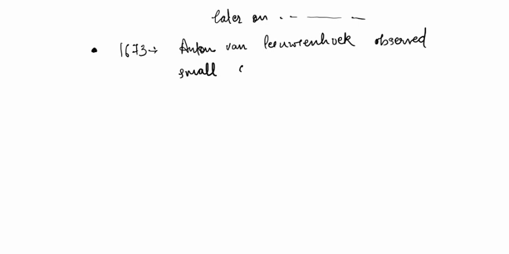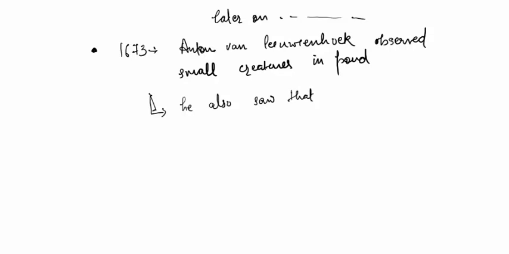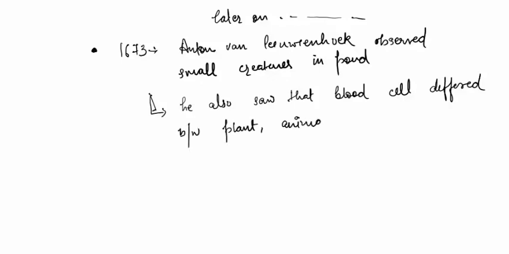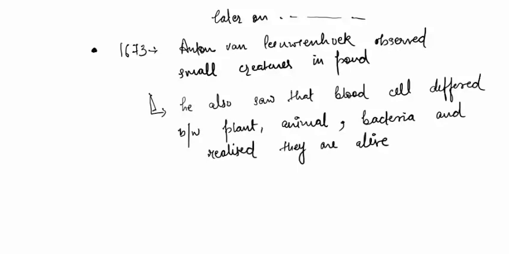There he observed smaller creatures like bacteria, plant cells, animal cells, and during his discovery, he also discovered that yeast, that we normally use in baking and other things, is alive. That means it consists of a living cell. He also saw that the blood cells differ between different organisms. Not all organisms have the same type of blood cells.